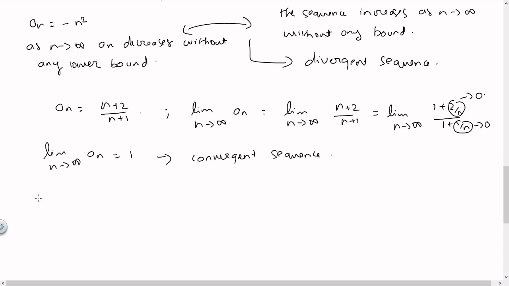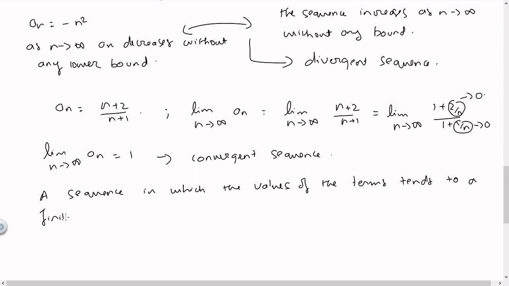So we will define a convergent sequence as a sequence in which the value of the terms tends to a finite real number as n tends to infinity.